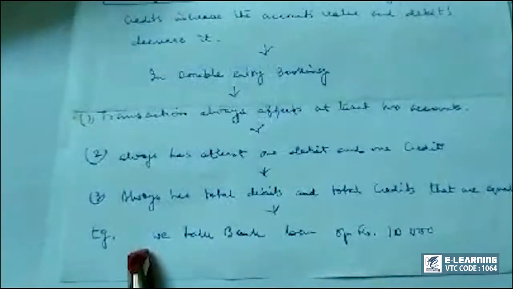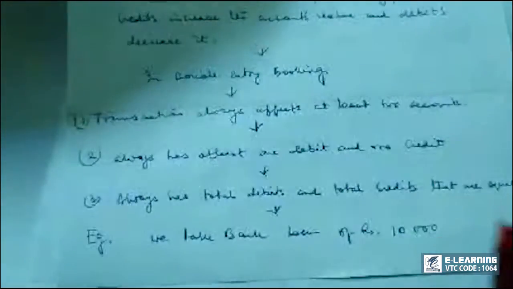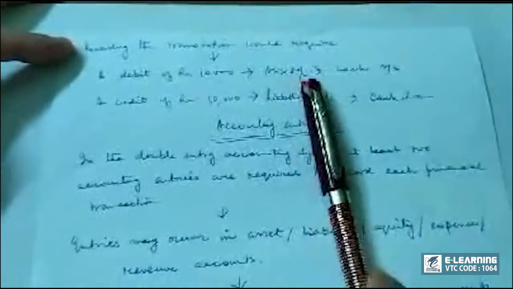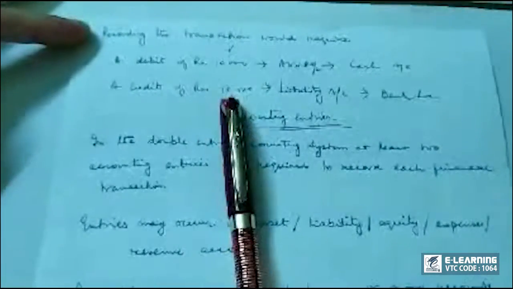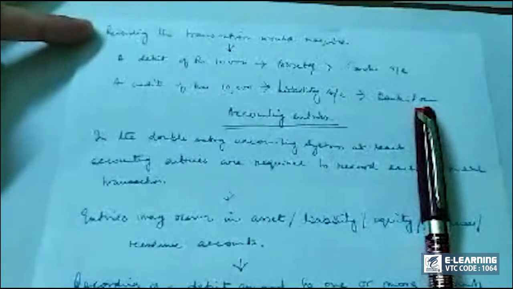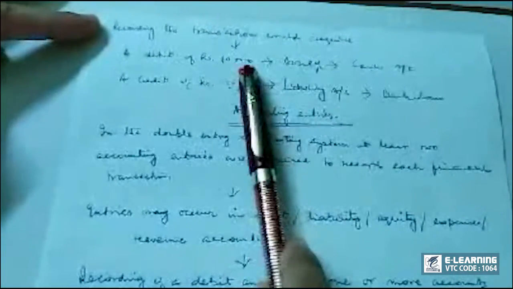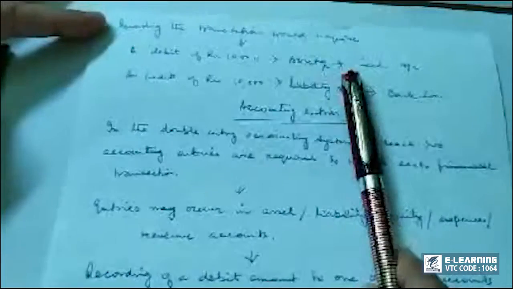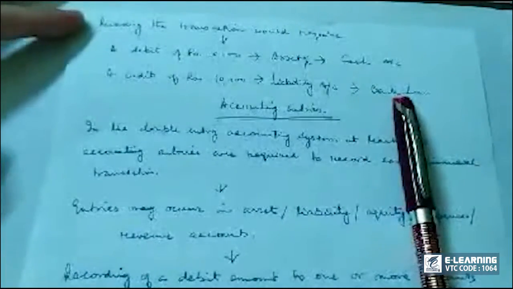Let's take an example. We take bank loan of rupees 10,000. What happens now? Recording the transaction would require a debit of rupees 10,000, that is the asset account, which is cash account. A credit of rupees 10,000 would be the liability account, which is the bank loan account.